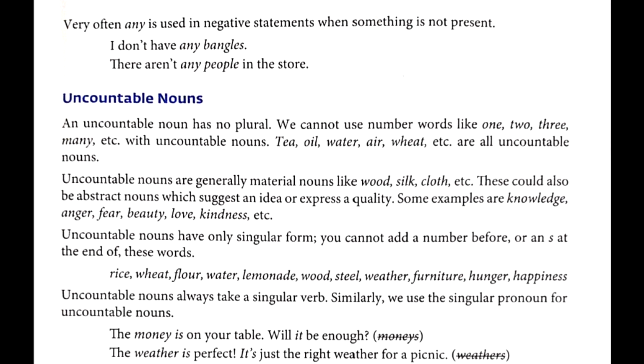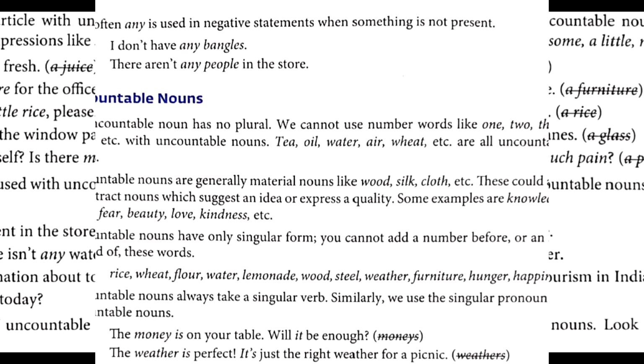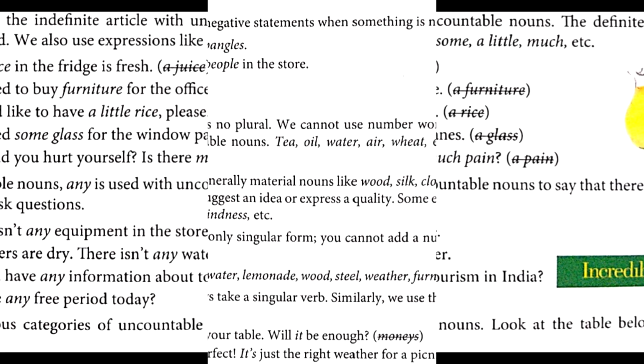Second one, the weather is perfect. So instead of weather, for the second time you will be using it. Once again I am repeating, the weather is perfect. It's just the right weather for a picnic. So you will be using it's. Why? Because you are talking about weather.